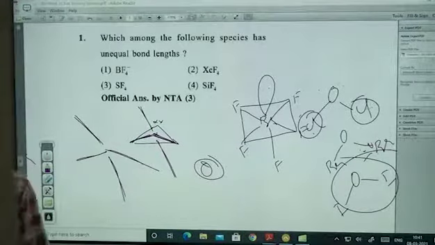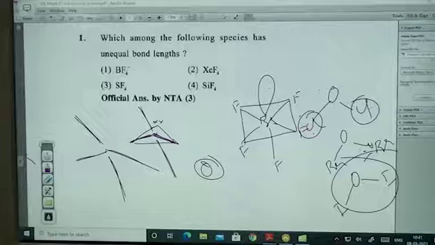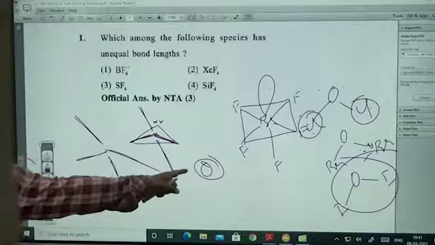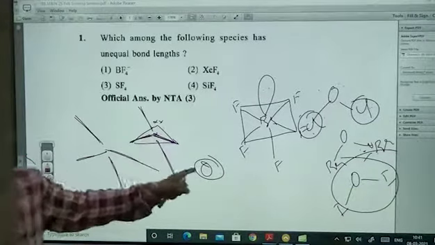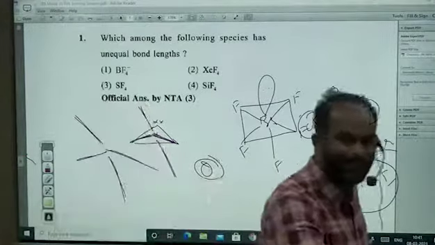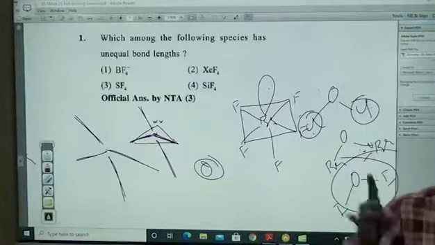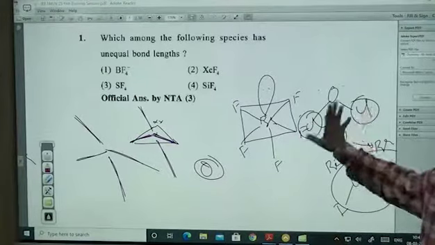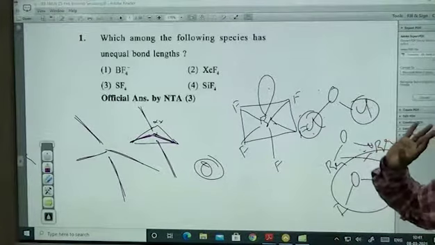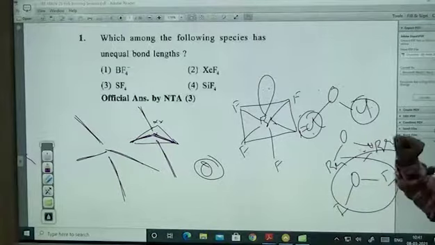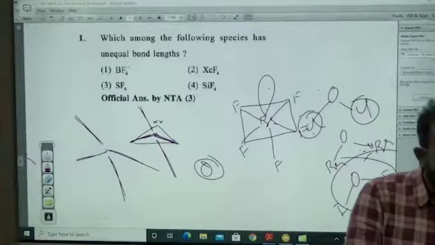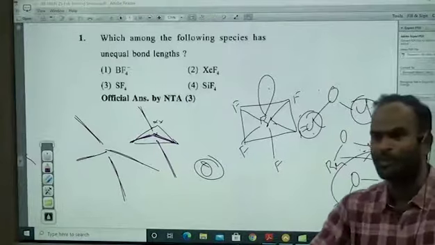So underline that point in your brain, not anywhere. That is, having a lone pair, you don't have any right to comment on its bond angle without taking the permission of that atom. Even professors never dare to talk about the bond angle when it comes to lone pairs. JEE also never tries to ask the exact bond angle. They will ask you comparison: who is having less, who is having more.